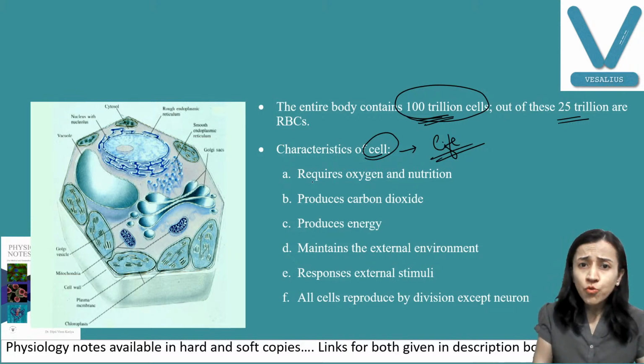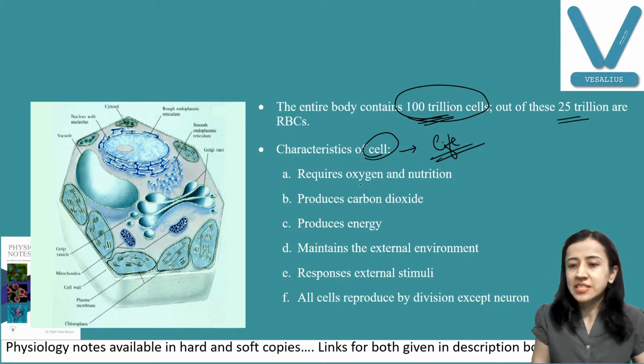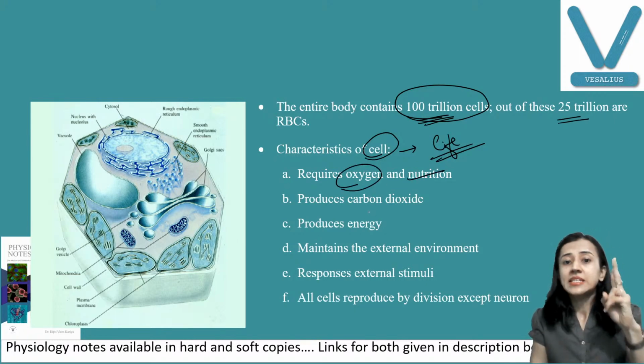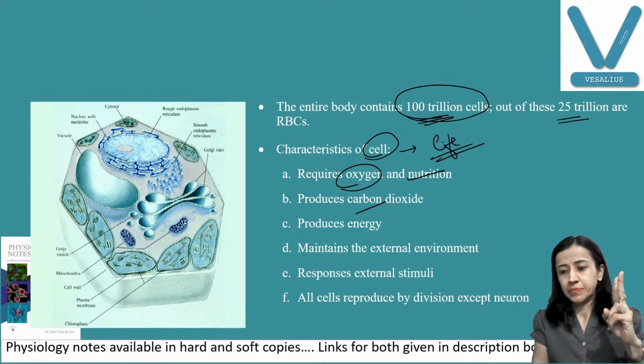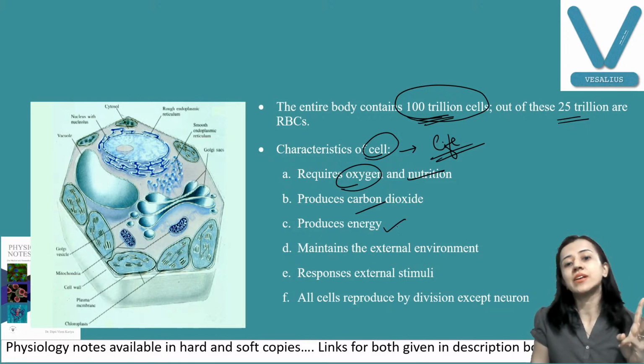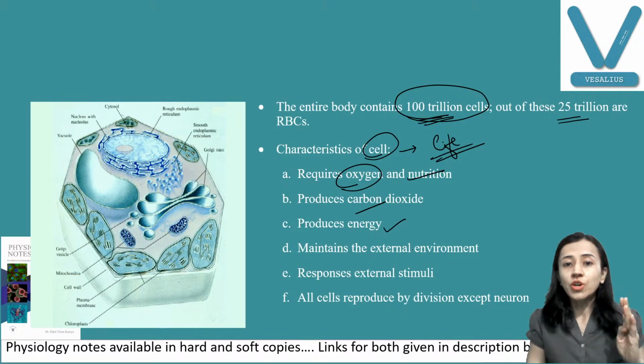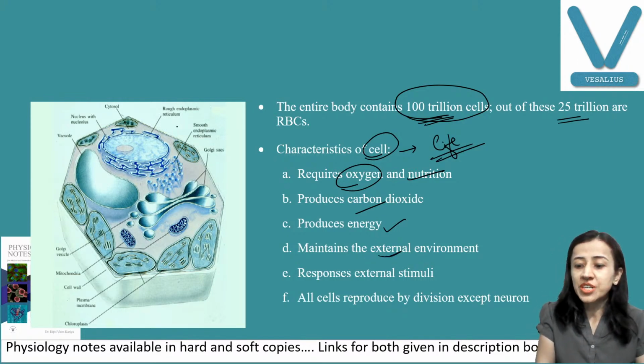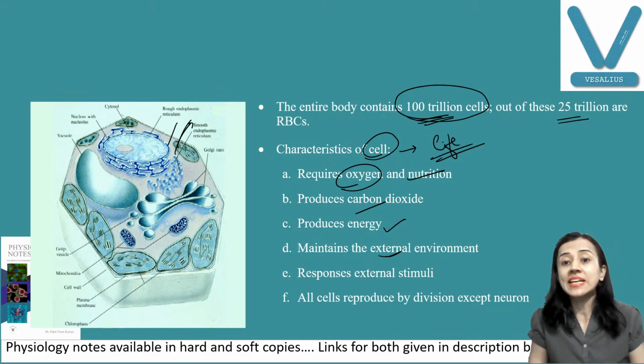First, our body as well as the cell requires oxygen and nutrients. Second, it produces carbon dioxide. Third, it produces energy. Fourth, it maintains the external environment, meaning it takes nutrients from outside and gives excretory products to outside. So it maintains the external environment by working properly.